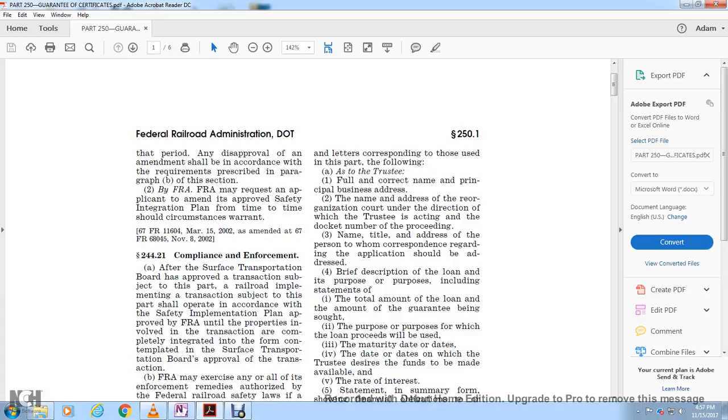3, the name and title of the person with whom correspondence regarding the application shall be had. 4, a brief description of the loan and its purpose, including the following statements. 1, the total amount of the loan, and the amount of the guarantee being sought. 2, the purpose for which the loan proceeds will be used. 3, the maturity date or dates. 4, the date or dates on which the trustee desires the funds to be made available.